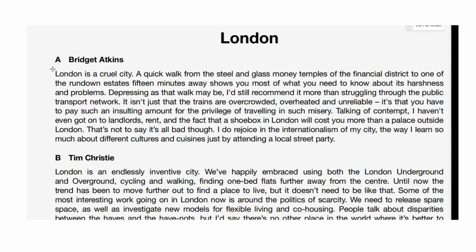So A, right at the beginning, talks about London being a cruel city. We've got the steel and glass money temples of the financial district, close to rundown estates. Okay, so this is going to give us the sort of haves and the have-nots, or the people that have money, the people that don't have money.